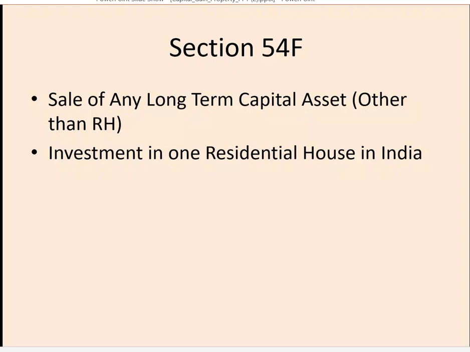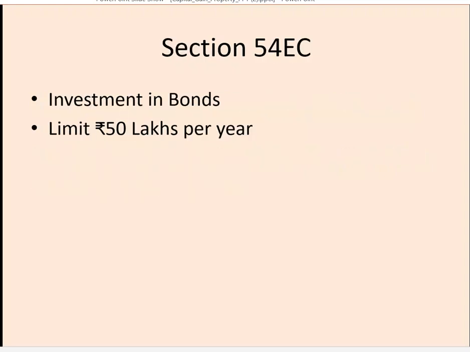The second thing in section 54F is also the same as section 54, which says investment in one residential house in India. So if an assessee sells any long-term capital asset and invests in a residential house in India, then his capital gains can be exempted from tax. But there are some stringent conditions in section 54F, which we'll see later.